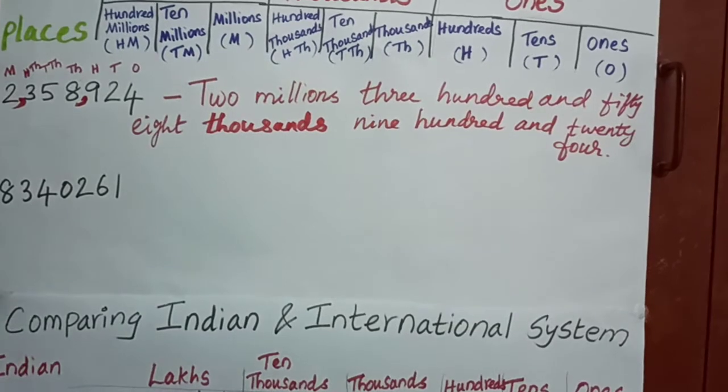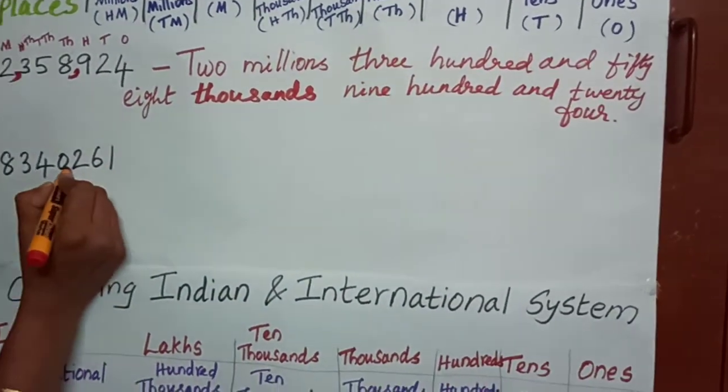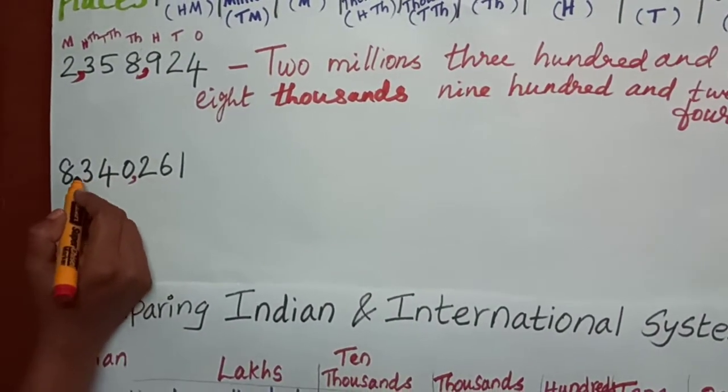Next number. Shall we insert commas? Ones, tens, 100, 1000, 10,000, 100,000.